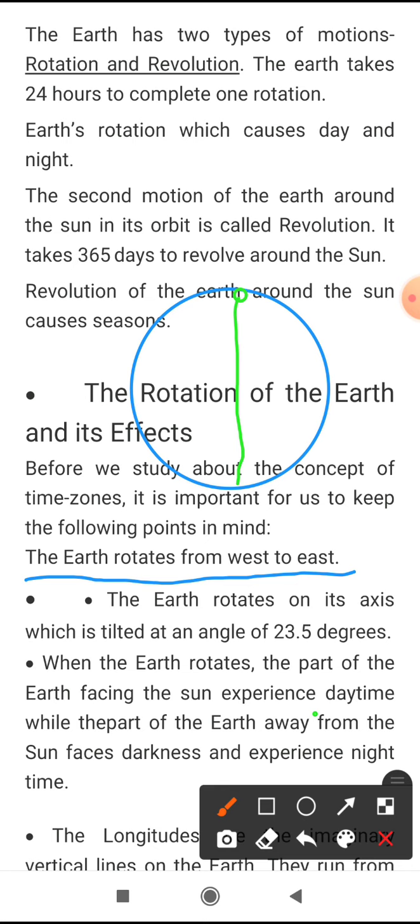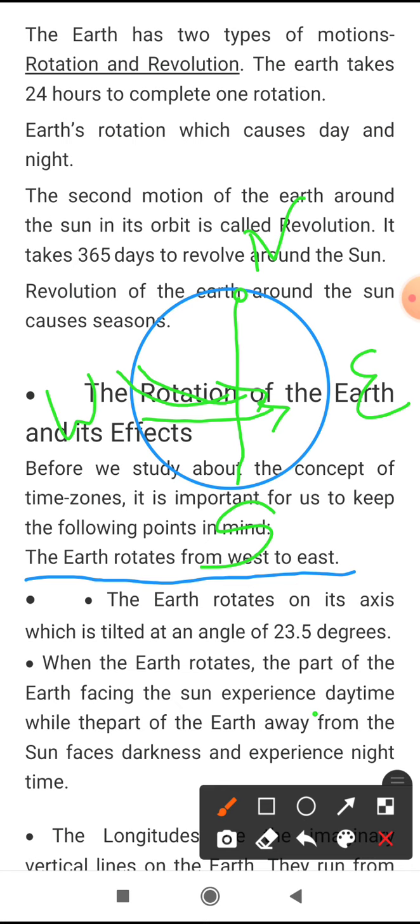This is our earth, and this is north, and this is south. Here this is east, and this is west side, and the earth rotates from west to east, this way it is rotating. And then, as the earth rotates from west to east, the eastern side will face the sun first.